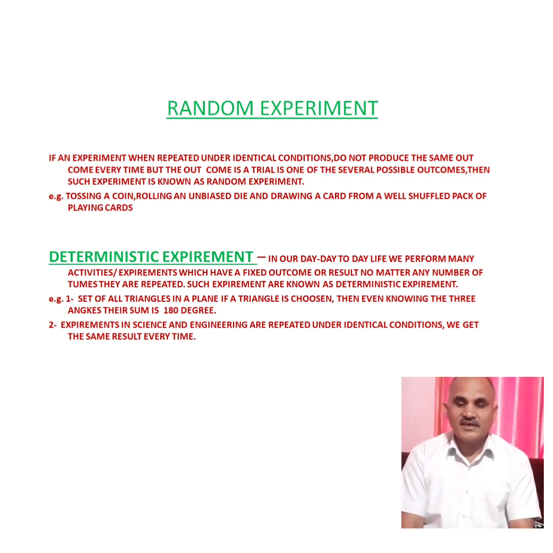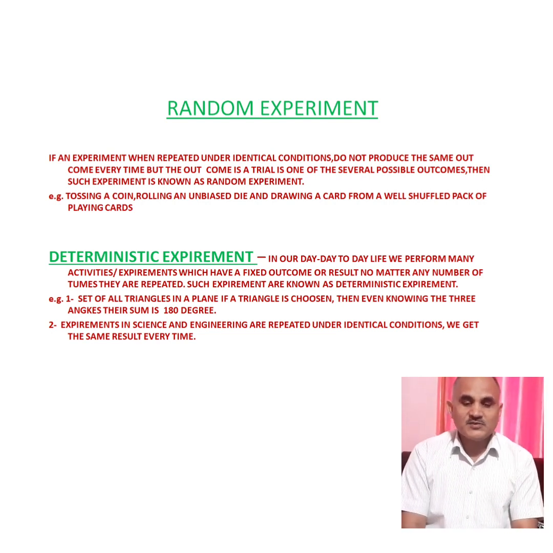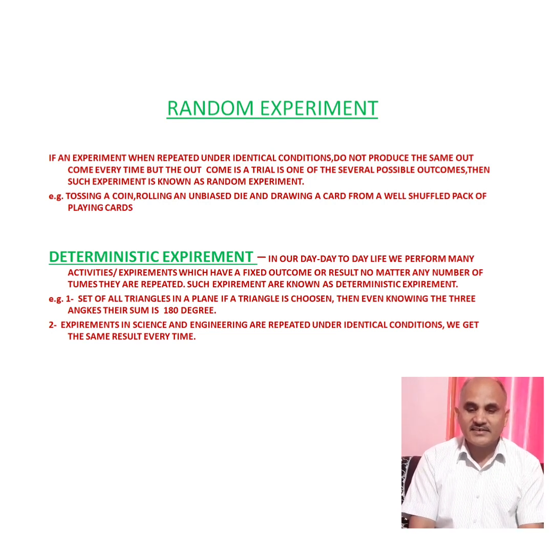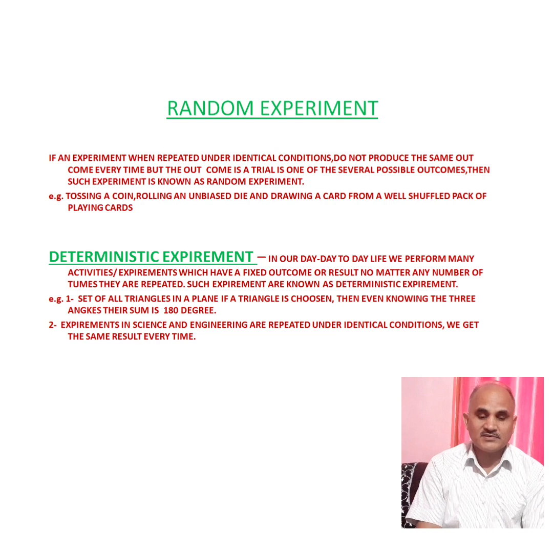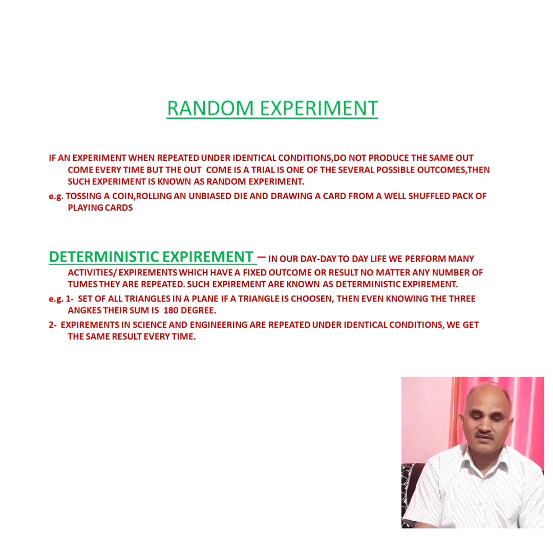The next term is random experiment. If an experiment, when repeated under identical conditions, does not produce the same outcome every time, but the outcome is one of the several possible outcomes, then such an experiment is known as a random experiment. For example, tossing a coin twice, thrice, or 4 times, rolling an unbiased die, and drawing a card from a well shuffled pack of playing cards.